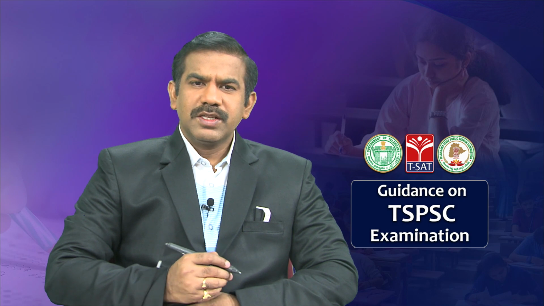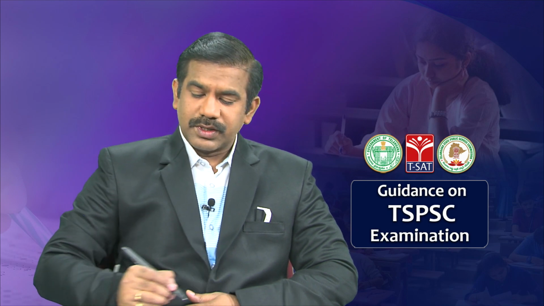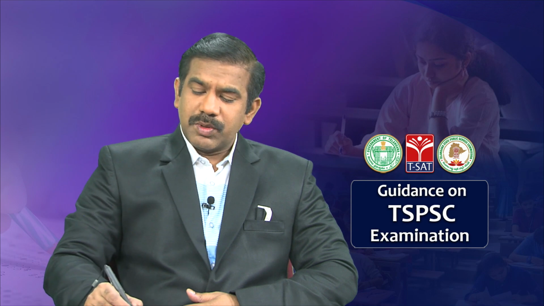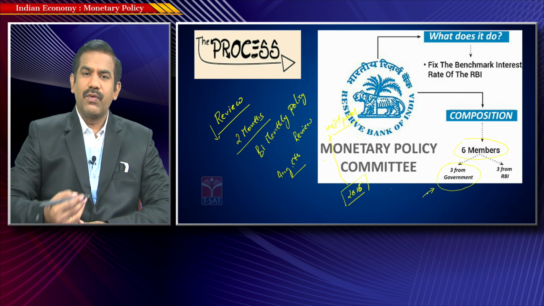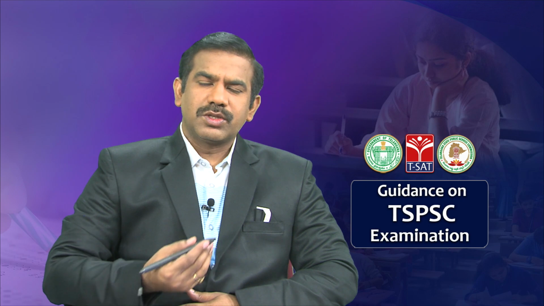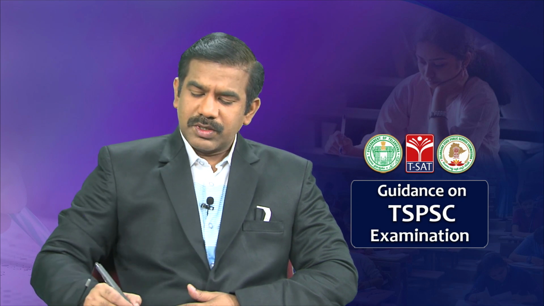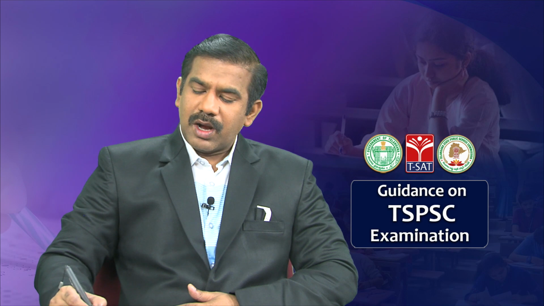As of now, the monetary policy decisions are made by a 6-member committee. It's somewhere around 2016. This 6-member committee consists of 3 members appointed by the government, and they are outside of the RBI. They are not necessarily from the RBI, and it's not necessary that these 3 people are public servants working for the government of India. The government could appoint any 3 people who have expertise in the banking industry or simply economics and finance. So 3 members are from the government and 3 members from the RBI.